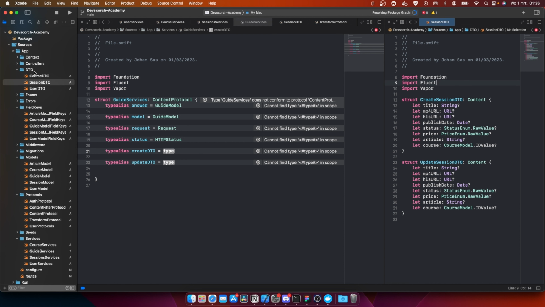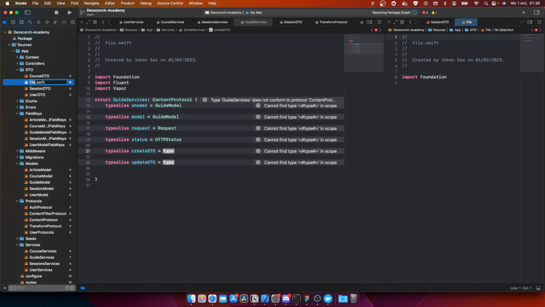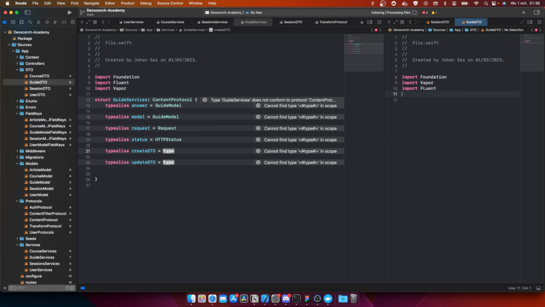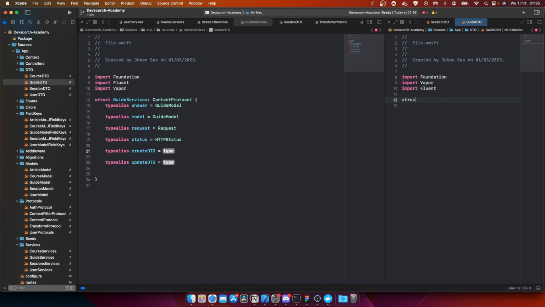So we can go to the DTOs, new file. Then we have guide DTO, import Vapor, export fluent just in case. And then we do struct of create guide DTO. This is going to be content. We're going to do the same again as before.